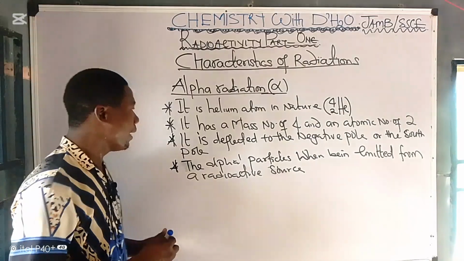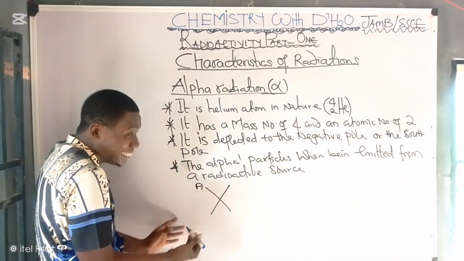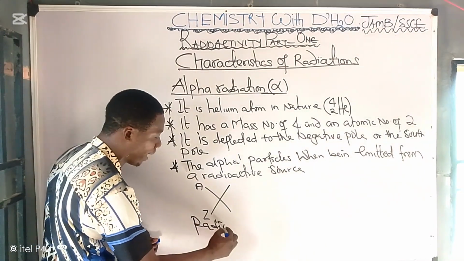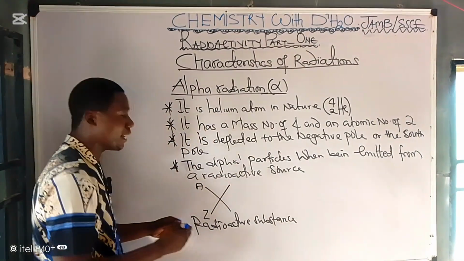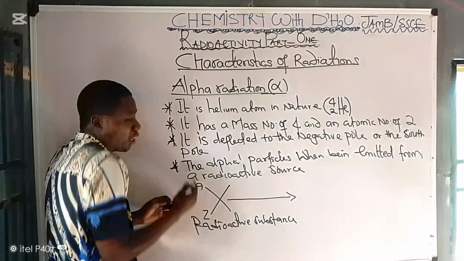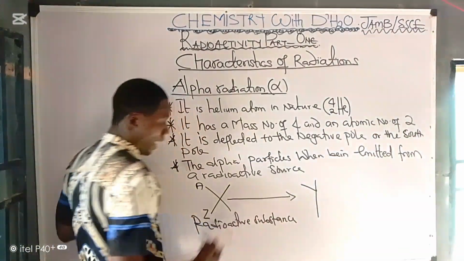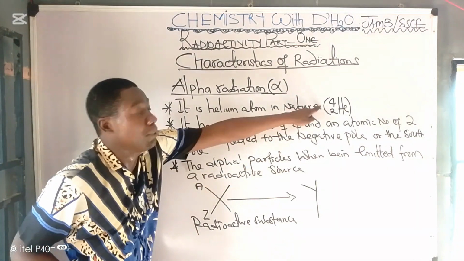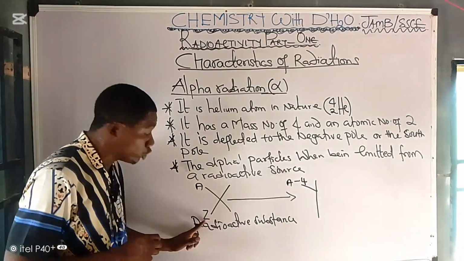What do I mean? Look at this. If I have an atom that has a mass number A and an atomic number Z, now, if this is a radioactive substance and it emits alpha particles, this is what will happen. The radioactive substance will be transformed into another substance. Why? The mass number of that particle will reduce by what? By 4, because it has emitted alpha. So we are going to have A minus 4, while the atomic number will reduce by 2.